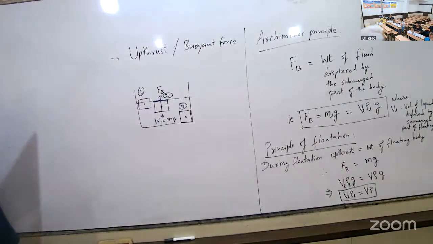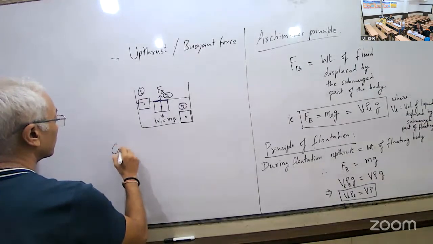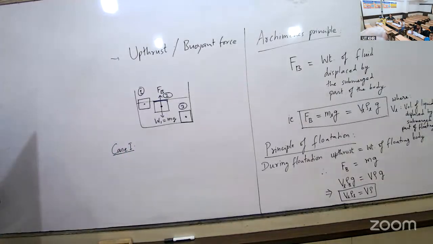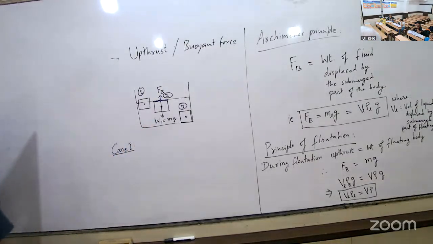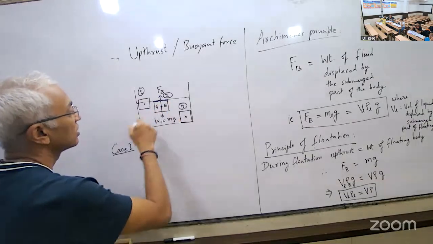Did we discuss center of buoyancy and center of gravity in the last class? Yes. Okay. So what are the two cases? Center of gravity is the midpoint of the object where the weight acts. Weight of the object acts at the center of gravity, the weight in air. Whereas buoyant force acts at the center of buoyancy. So in this case, center of gravity and center of buoyancy are the same.